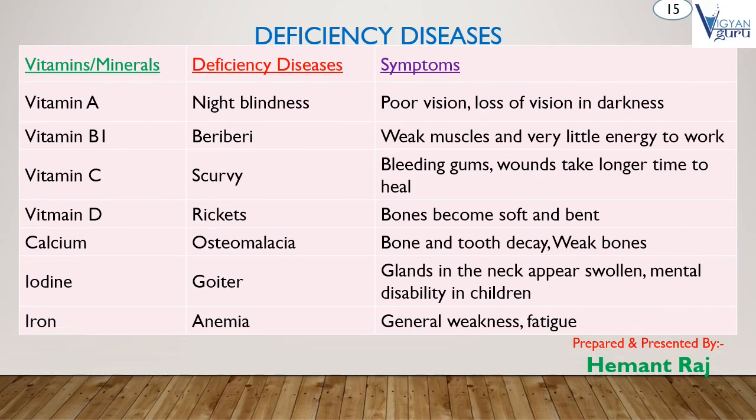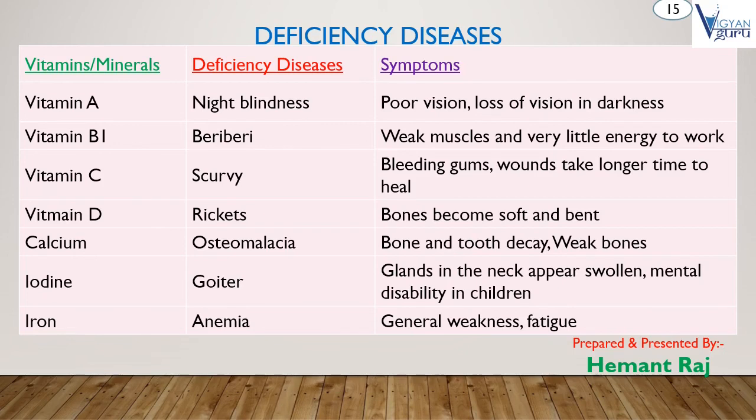First, deficiency of vitamin A causes night blindness and their symptom is poor vision, loss of vision in darkness. And next, deficiency of vitamin B1 causes beriberi and their symptom is weak muscles and very little energy to work. And next, deficiency of vitamin C causes scurvy disease and their symptom is bleeding gums. Wounds take longer time to heal.